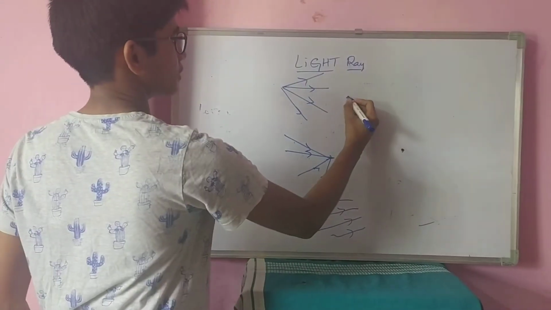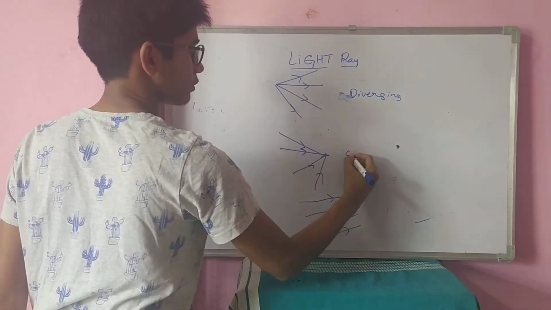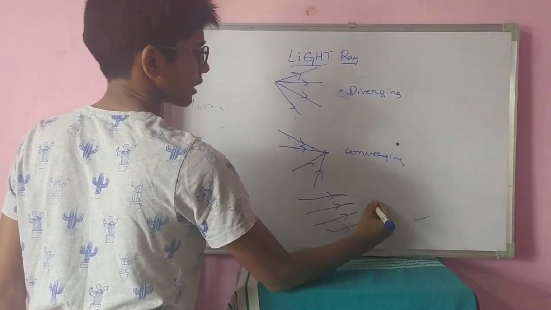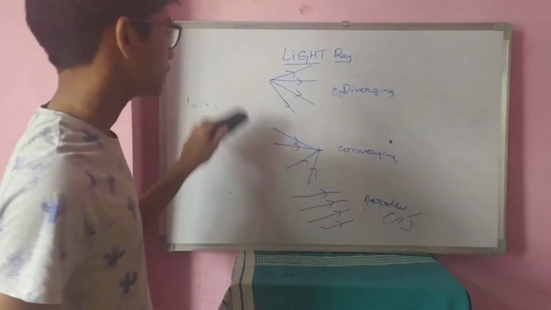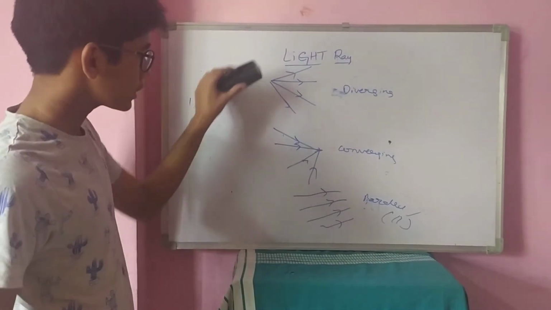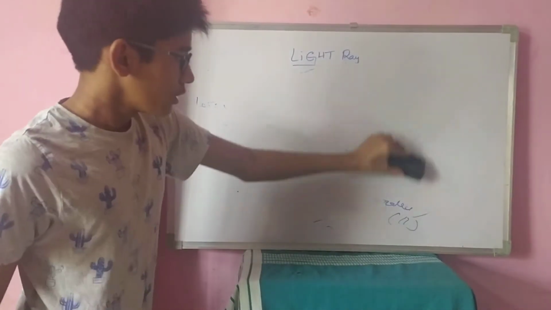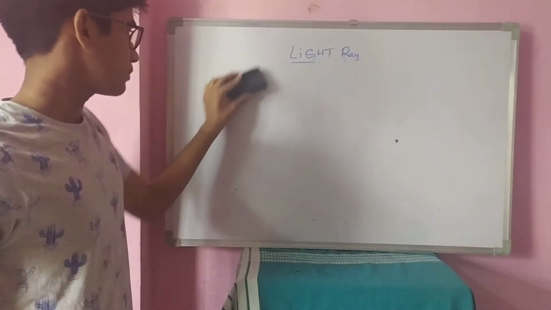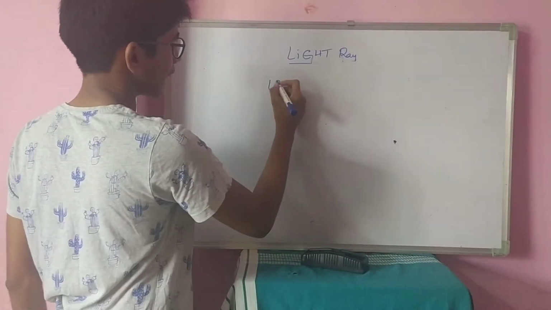So this is called a diverging beam. This is called a converging beam. This is called a parallel beam. You understand? Parallel, in the sense, we indicate parallel like this. These are the three types of beams. Is it clear? Let's move on to the next topic. This group of light rays, in the sense this beam, travels in certain directions. It has, so light also has different properties.